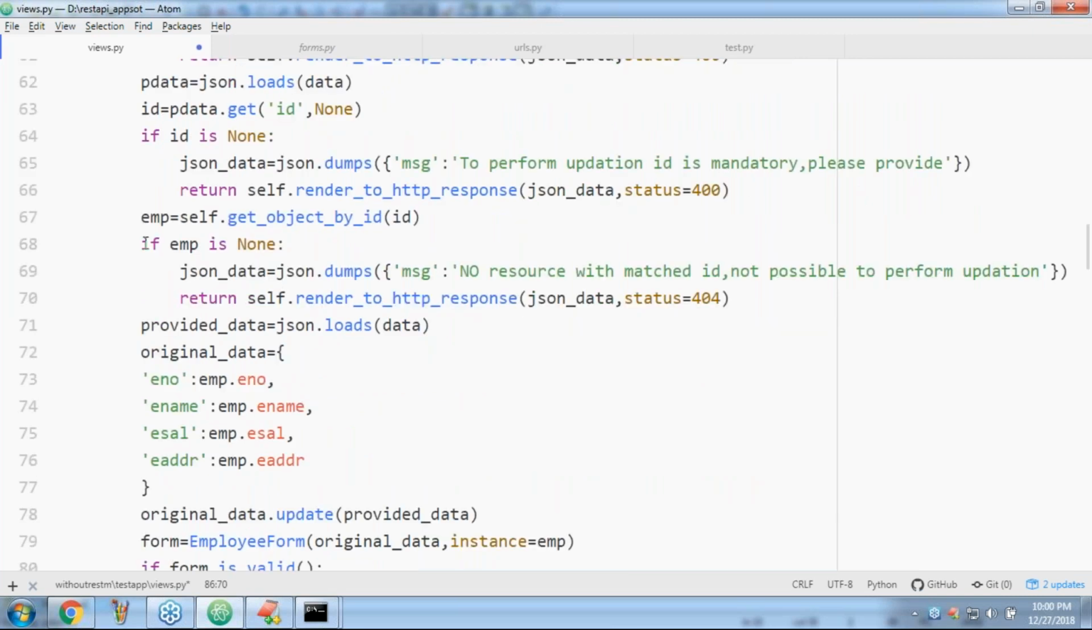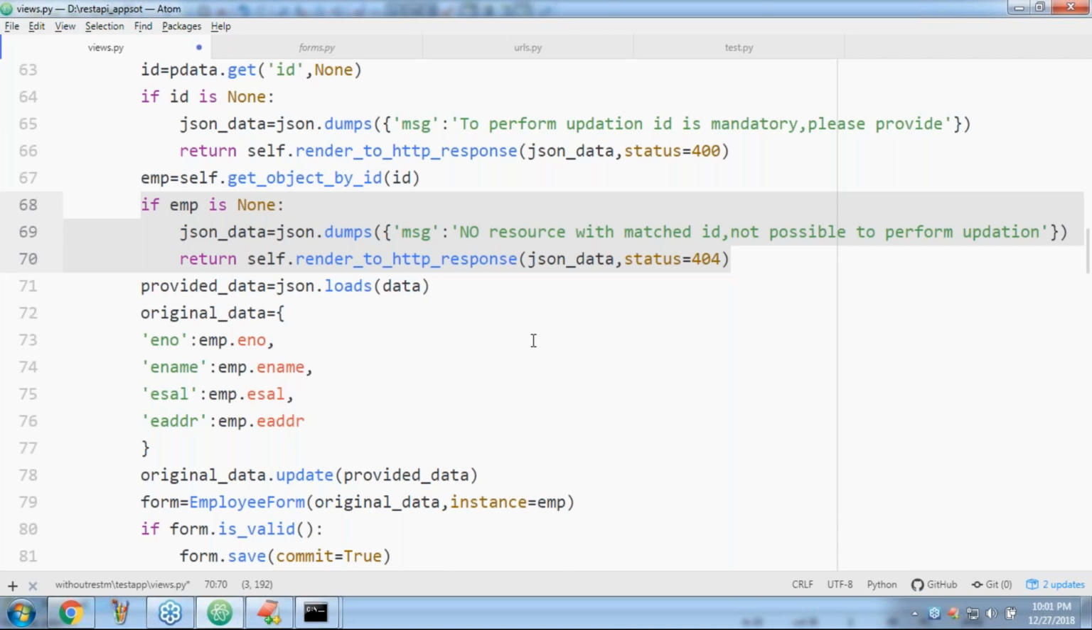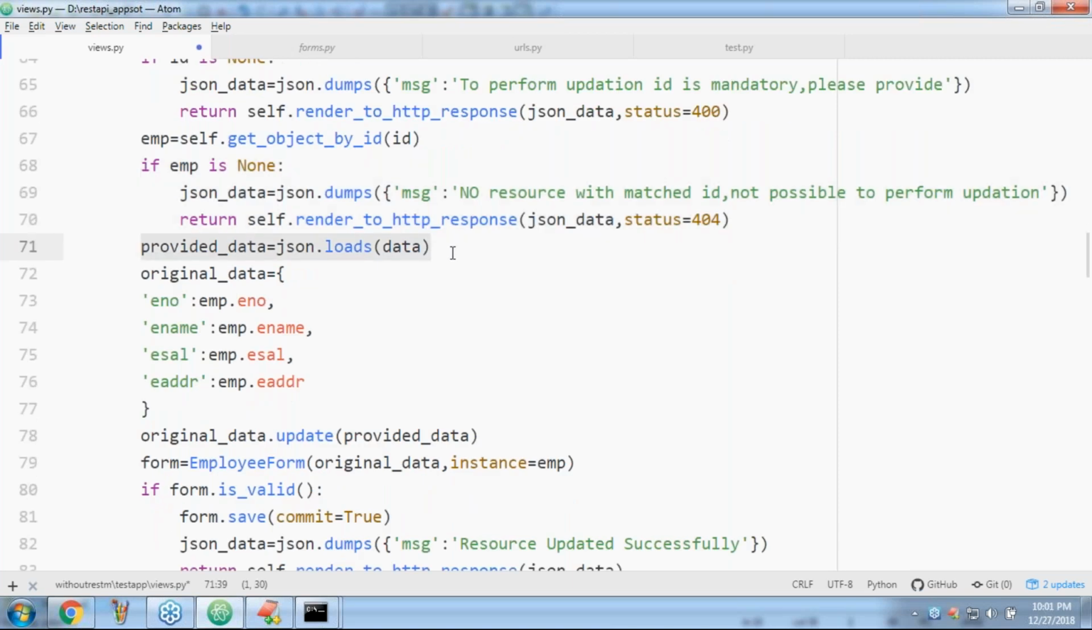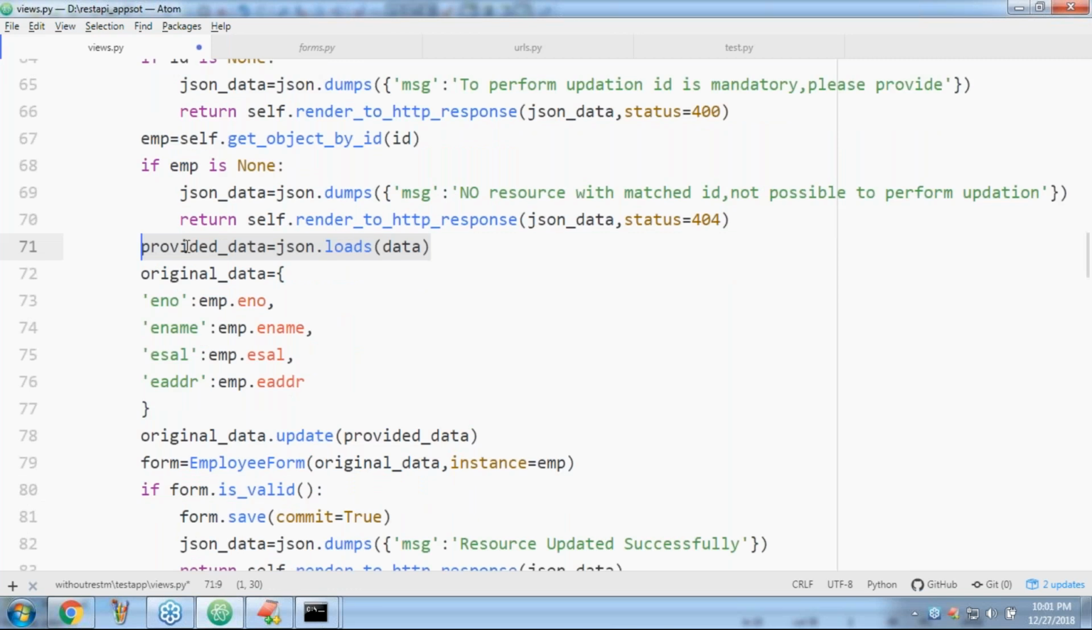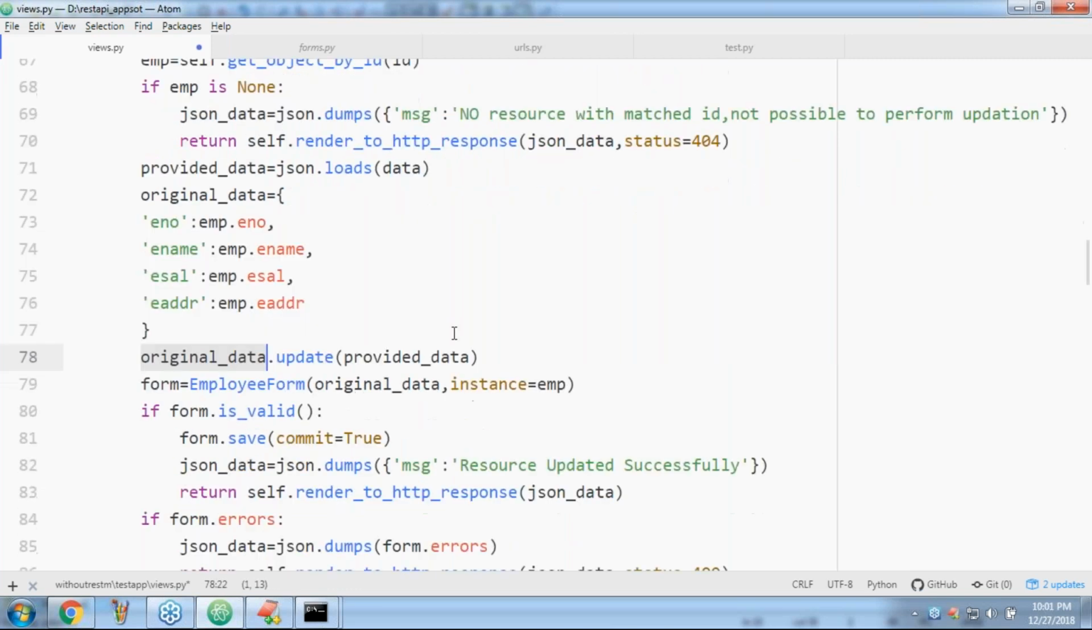If EMP is none, no resource with matched ID, not possible. Okay, but sir, the employee object is available. If the EMP object is available, then provided data. Now I'm getting provided data from this data. Provided data means this one. Original data is this one. Now, can you please update original data with the provided data? Yesterday we covered this one.